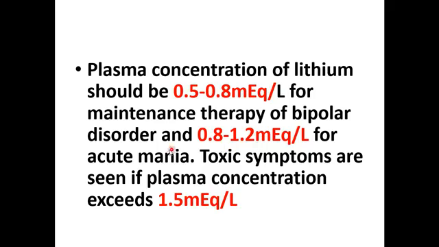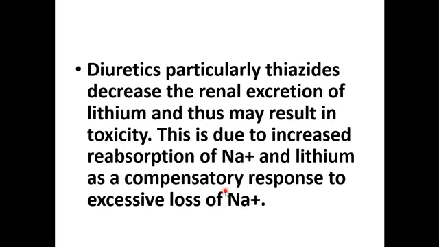But for your acute mania treatment, it should be around 0.8 to 1.2 milliequivalents per liter. And the toxic symptoms are manifested if your plasma concentration exceeds more than 1.5 milliequivalents per liter. So for your acute mania, it should be 0.8 to 1.2. For maintenance therapy, it's 0.5 to 0.8 milliequivalents per liter. And the toxic symptoms occur if it exceeds more than 1.5 milliequivalents per liter.